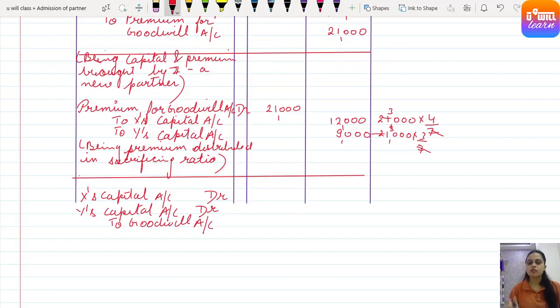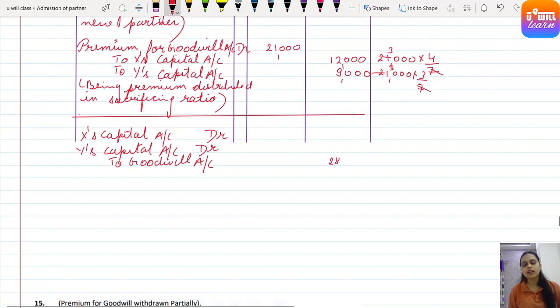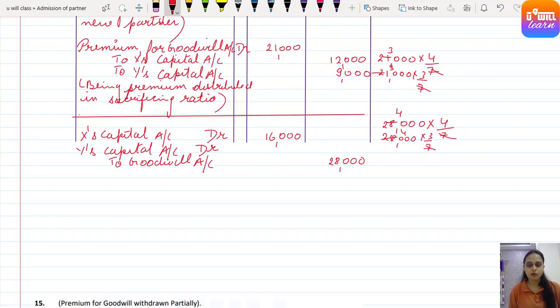Here everyone. So goodwill already existing in the books is 28,000. So to goodwill account, that is credit 28,000, divided among X and Y in which ratio? Old ratio. That means 4 to 3, that is 4 by 7. 7 fours are 28, so 4 fours are 16,000 for X capital, and 28,000 into 3 by 7, 7 fours are 28, again 4 threes are 12,000. Clear? Understood? So let's just sketch the lines.